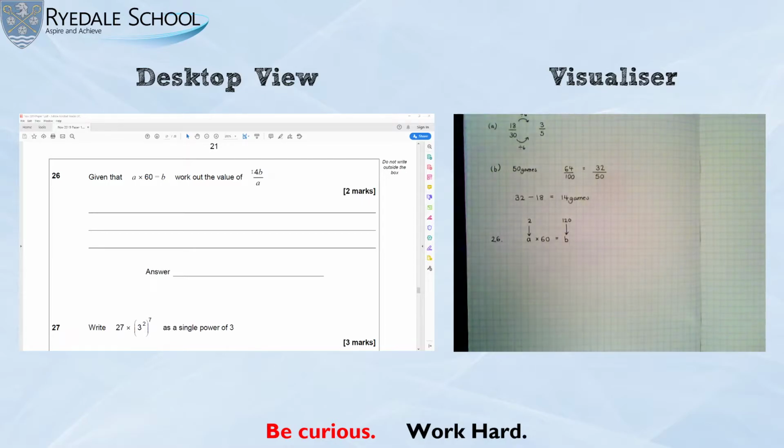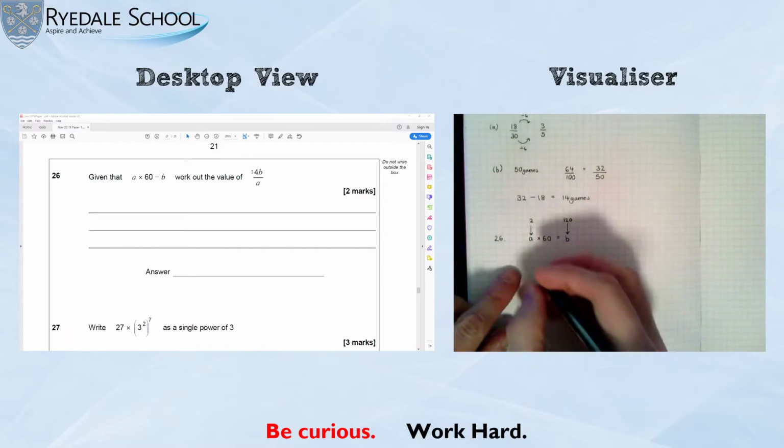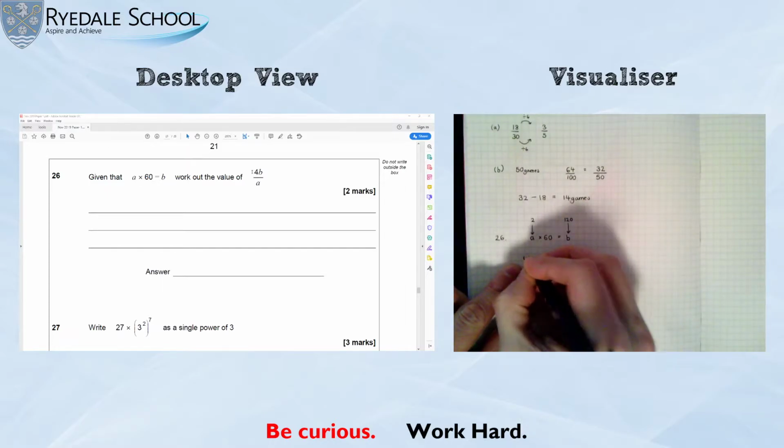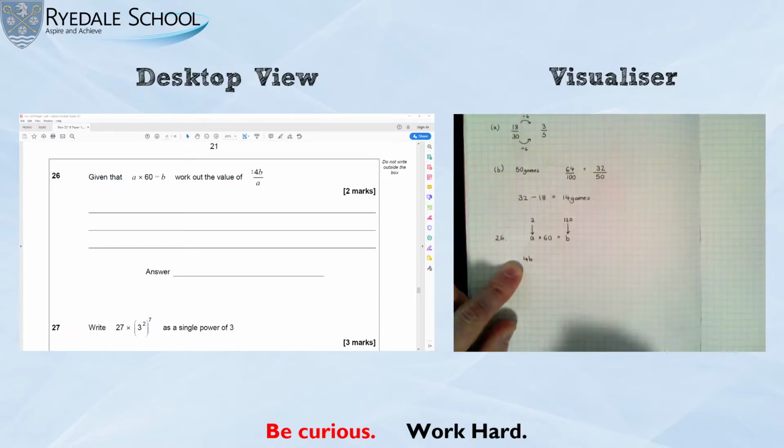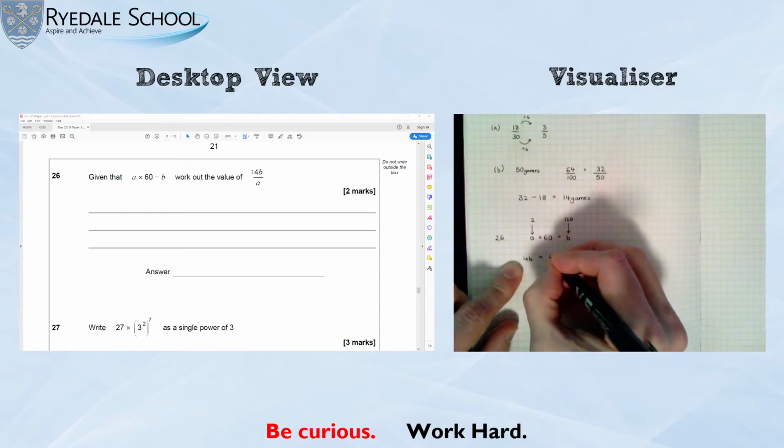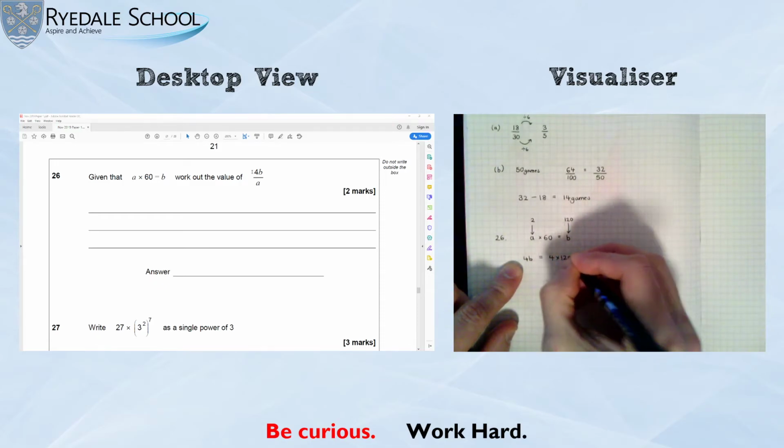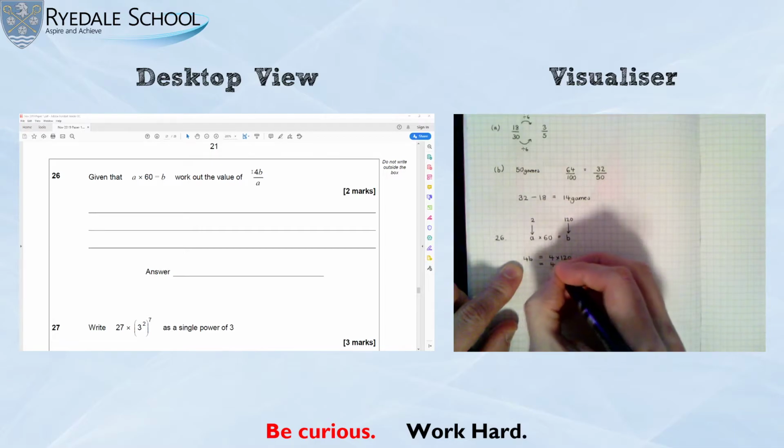I've then been asked to work out what 4B divided by A is. And you can now see why I tried to keep the numbers quite easy. So 4B's, 4 120s is 480.